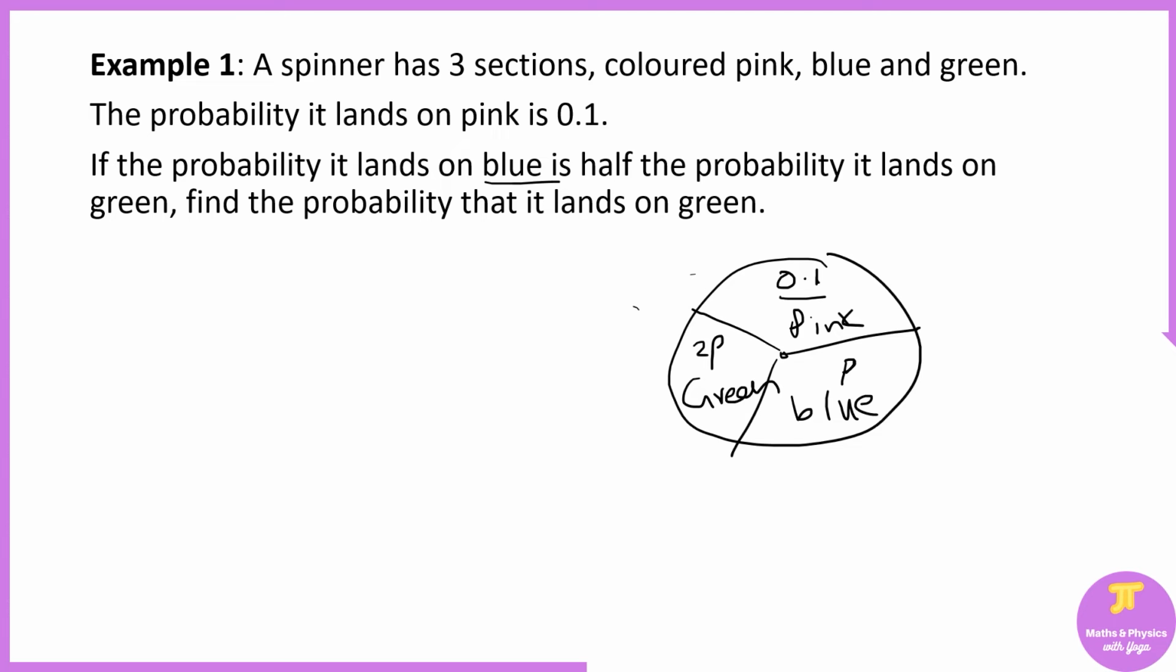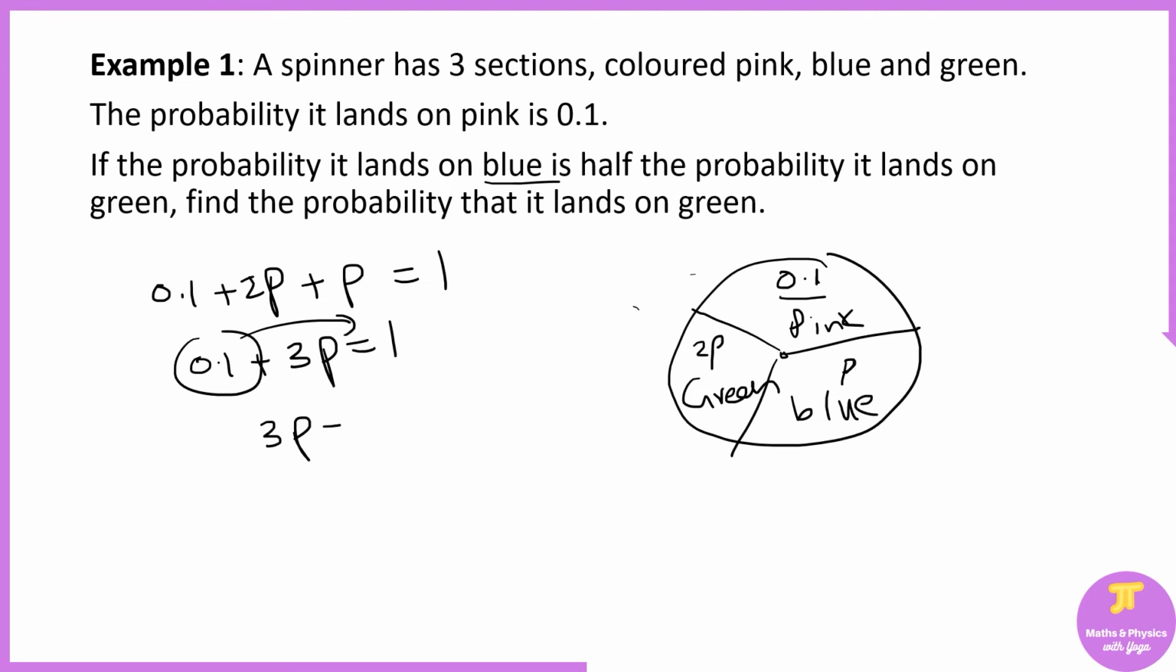Now, if you remember the rule, the probabilities add up to 1. So 0.8 plus 2P plus P must be equal to 1. If you simplify this, 0.8 plus 3P equals 1. This can go to the other side. So 3P equals 0.2. So P equals 0.3. P equals 0.3 means landing on blue is 0.3. So landing on green is 0.6. So the probability it lands on green is 0.6.